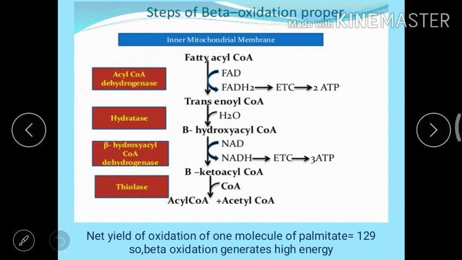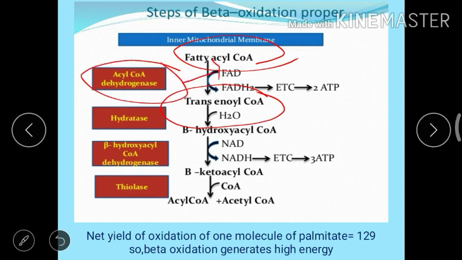This was the third step, and in this step the fatty acyl CoA, also known as acyl CoA, is converted to trans-enoyl CoA by the enzyme acyl CoA dehydrogenase. Then trans-enoyl CoA is converted into beta hydroxy acyl CoA by the enzyme hydratase.